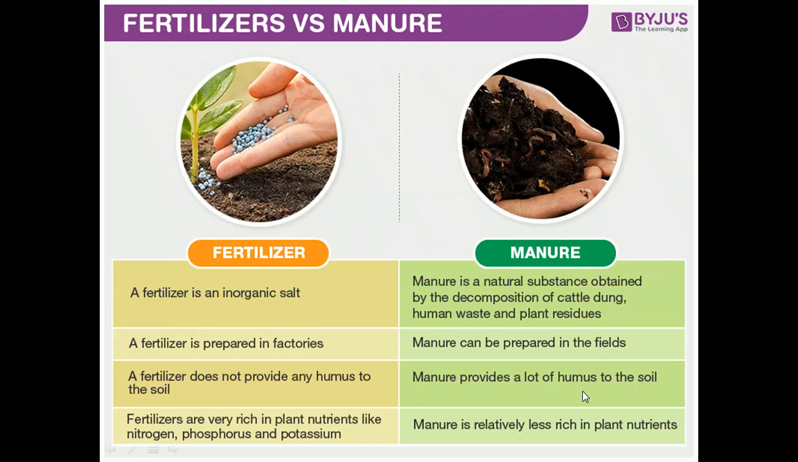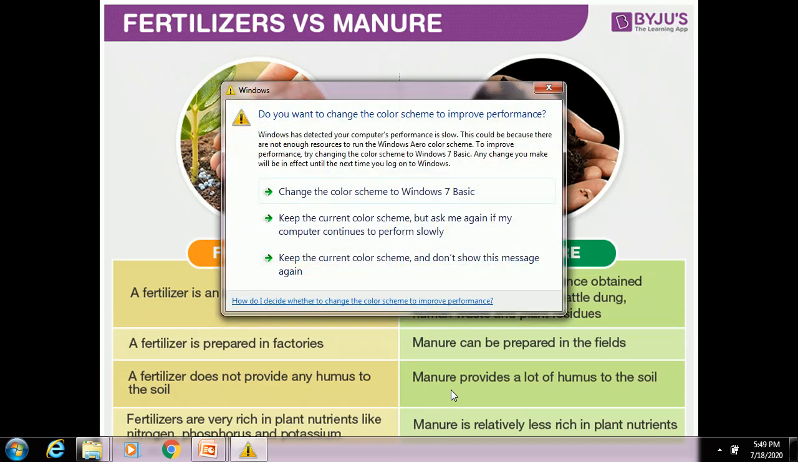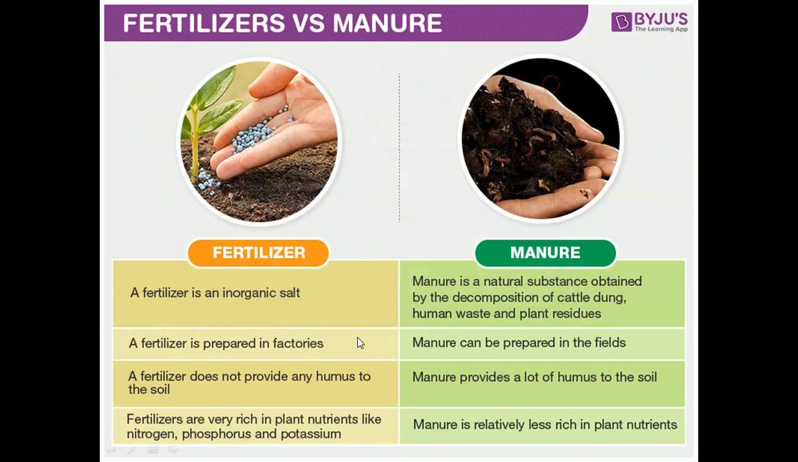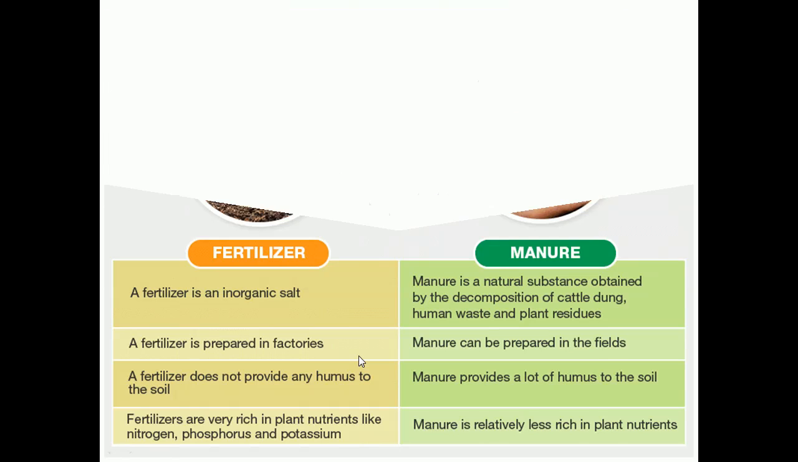You know, humus is an organic matter which is formed by the decomposition of animal waste or human waste. So fertilizer does not provide any humus to the soil, but manure provides a lot of humus to the soil. Fertilizers are very rich in plant nutrients like nitrogen, phosphorus and potassium. Manure is relatively less rich in plant nutrients. Compared to fertilizer, manure is a natural product, no? So the nutrients will be less when compared to fertilizer, which is prepared artificially.